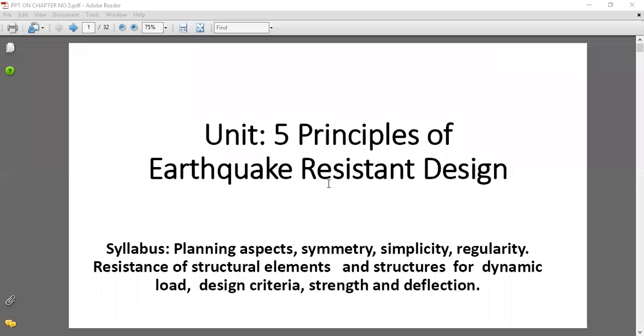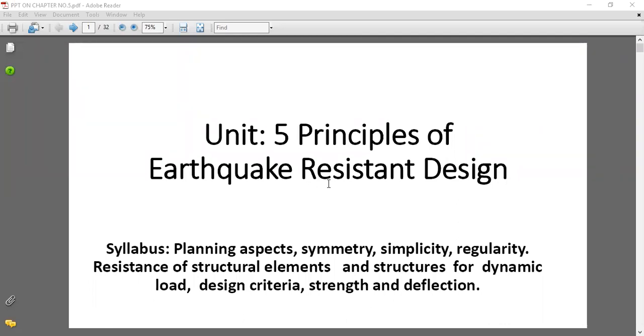Today we will start the principles of earthquake resistant design. The syllabus in this unit is planning aspect, symmetry, simplicity, regularity, resistance of structural elements and structures for dynamic load, design criteria, strength and deflection. This much syllabus is in this unit, that is the principles of earthquake resistant design.